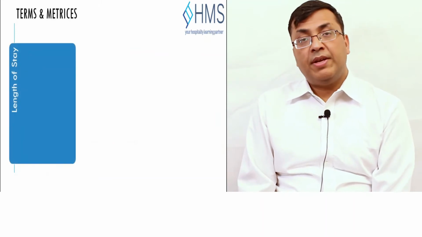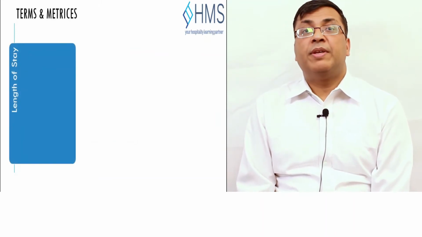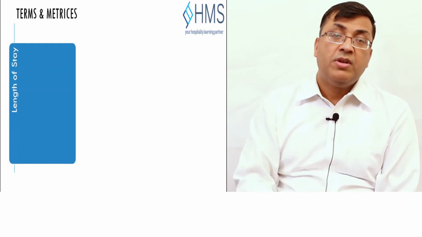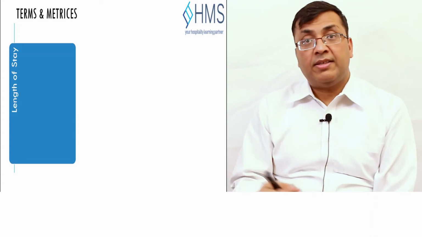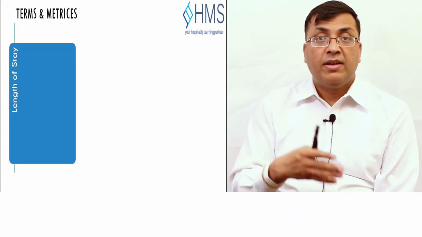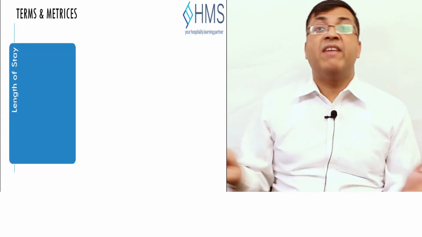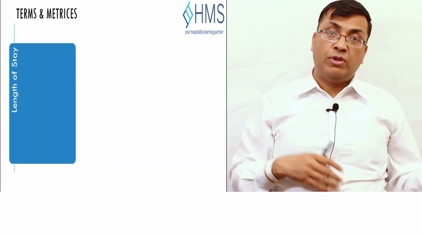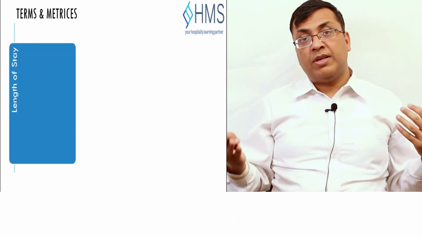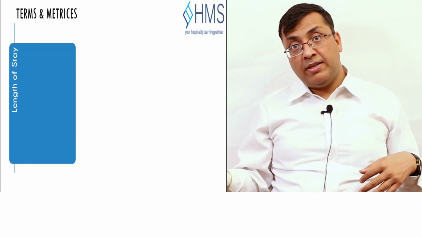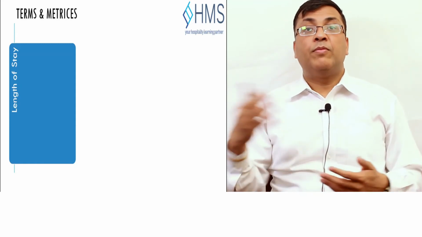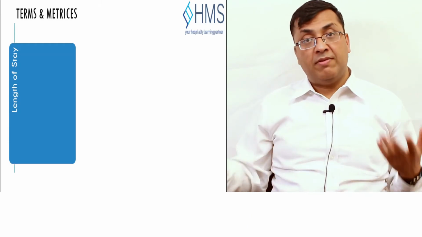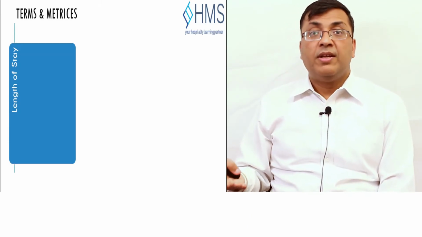Another term that we use is length of stay. What is the meaning of length of stay? It means how many nights the guest is staying in one go. It may be 2 nights, 3 nights; some guests may stay for 7 days, 10 days. Our objective is to understand the average for a particular period. The higher the average, the better for the hotel. But usually it comes to around 2 to 3 nights in a normal city hotel. Some hotels may have only 1 night stays, and some may have longer stays. Resorts may experience a longer length of stay.